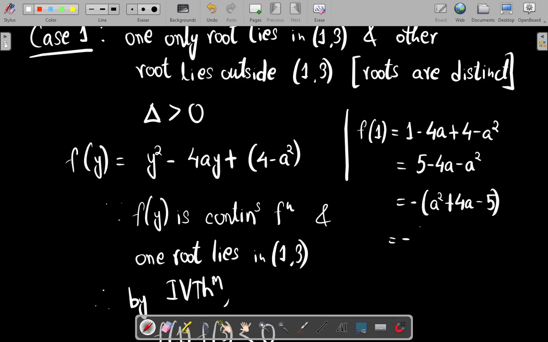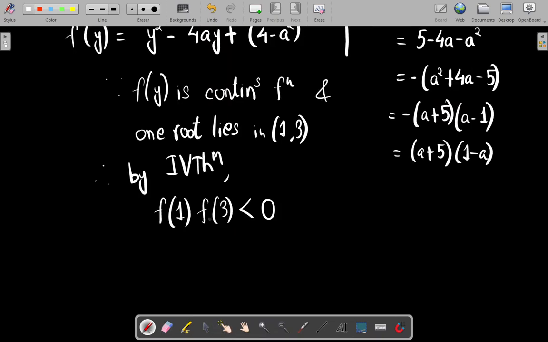So if I factorize it, this will become a plus 5 times a minus 1. Okay, so if I take the minus inside the second bracket, this will become a plus 5 times 1 minus a, right? So I have found one value.